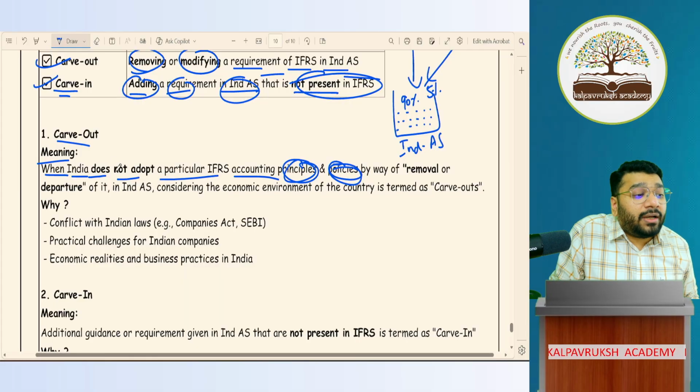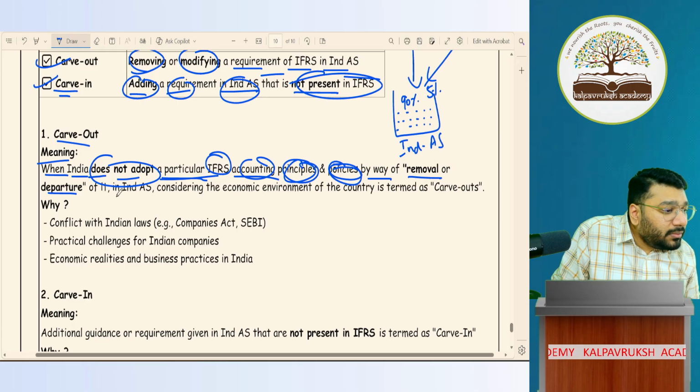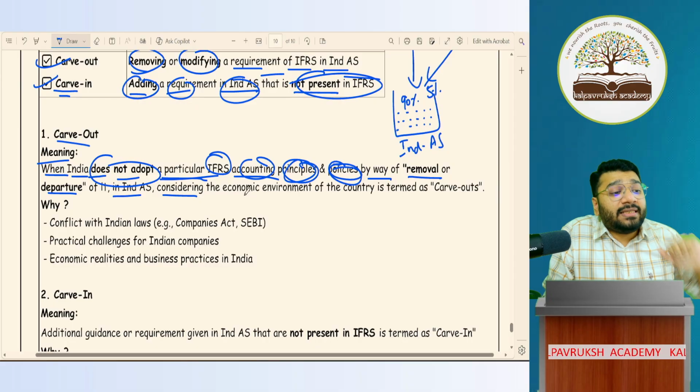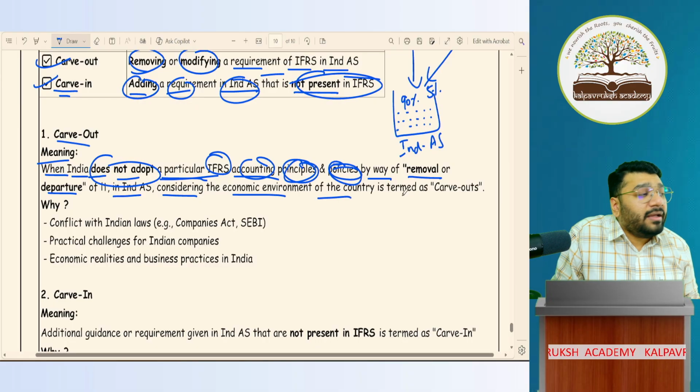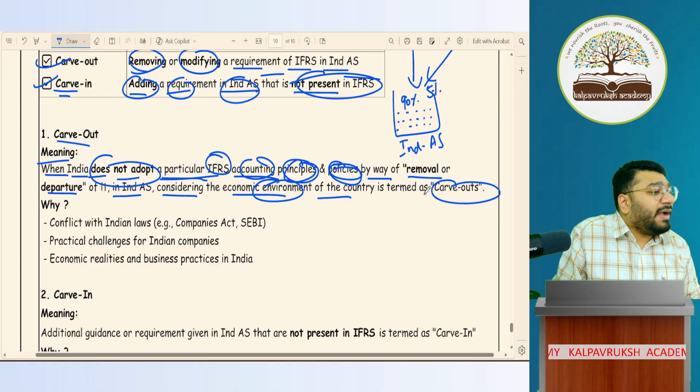So when India does not adopt a particular IFRS accounting principle or policy by way of removing it or departing from it, considering the economic environment of the country, if we deviate from it, this is called as carve out. Why do we do this?